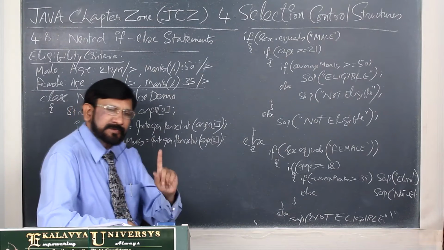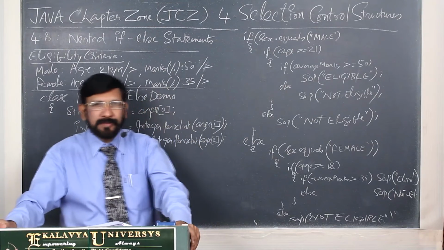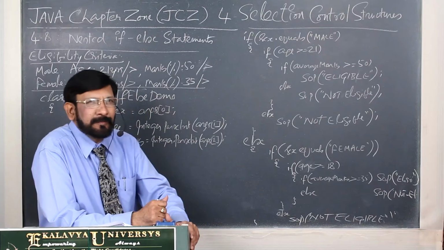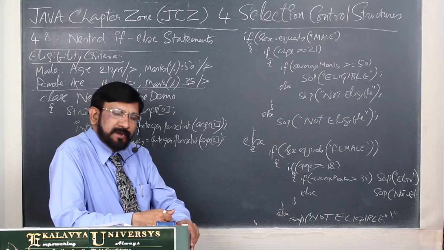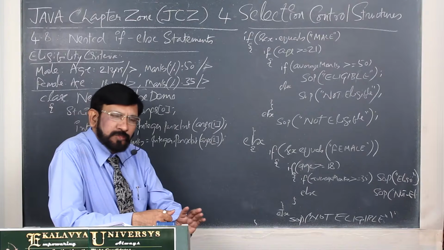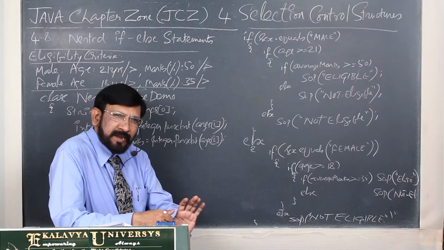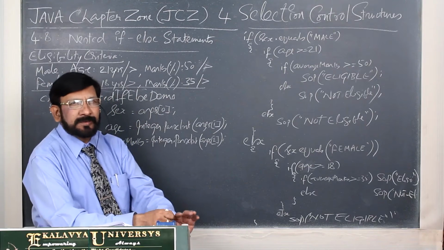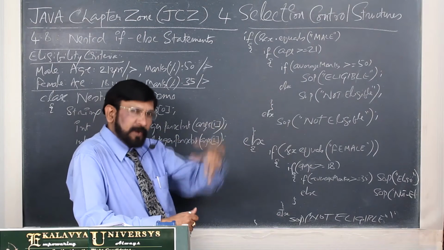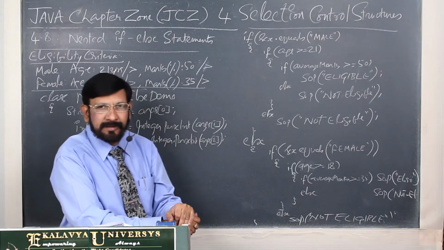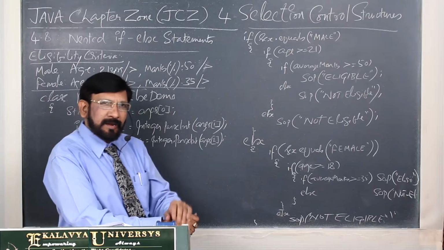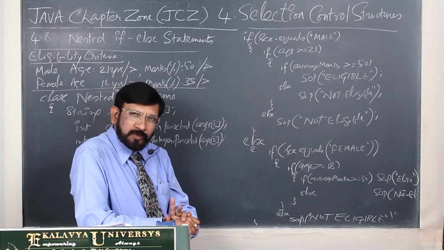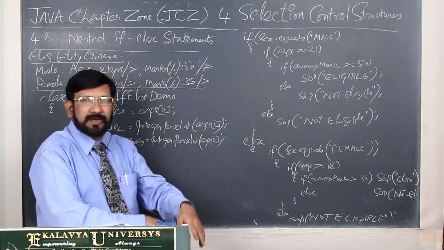Readability is one of the essential characteristics of the program, efficiency also. And in this context, one very important point I have to tell you: efficiency and readability, both are very essential characteristics of the program. Sometimes what happens, if you write more number of statements, the program is highly readable. If you write a lesser number of statements, the program is more efficient. Both are essential characteristics of a program.